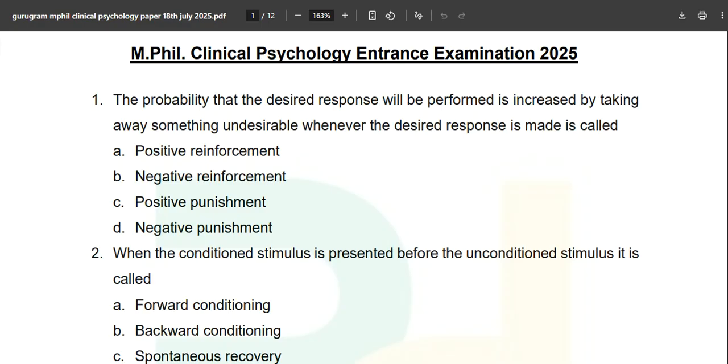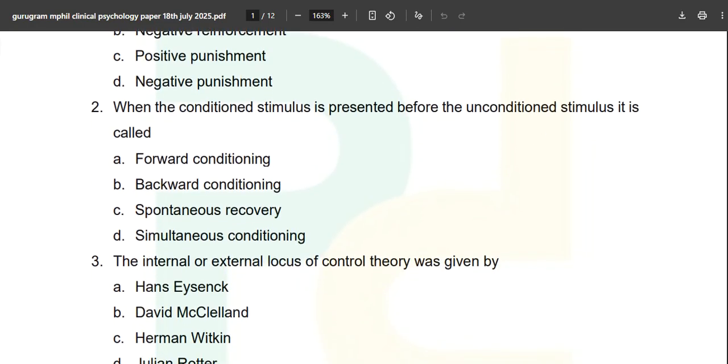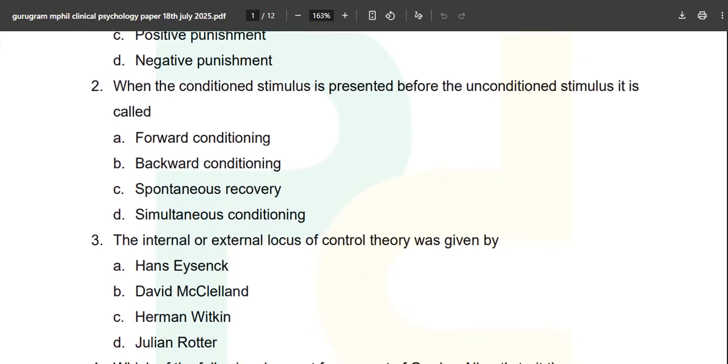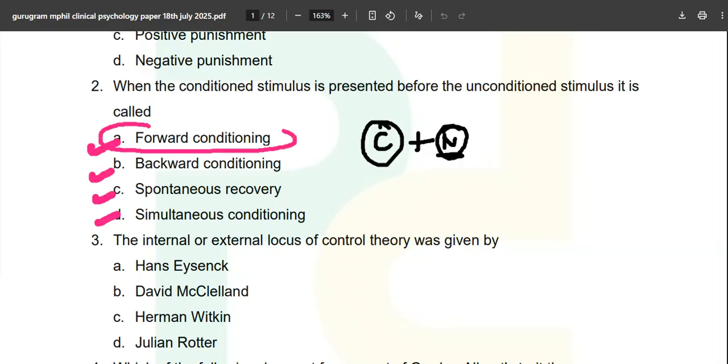Now next question: when the conditioned stimulus is presented before the unconditioned stimulus, it is called as? Is it forward conditioning, backward, spontaneous, or simultaneous? This question is coming from your C book, and from your NCERT as well. The correct answer over here is forward conditioning.